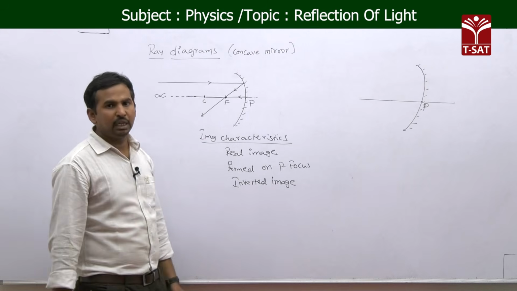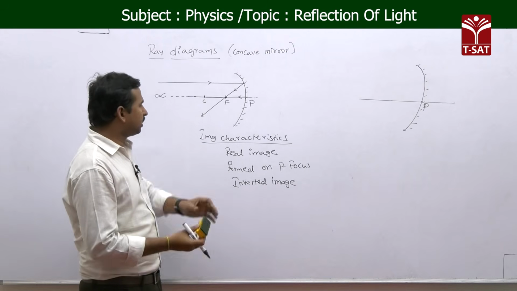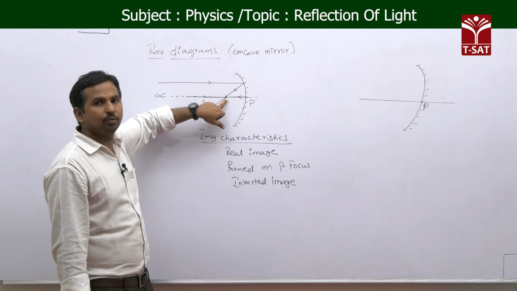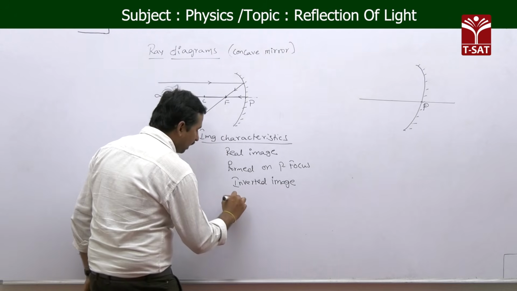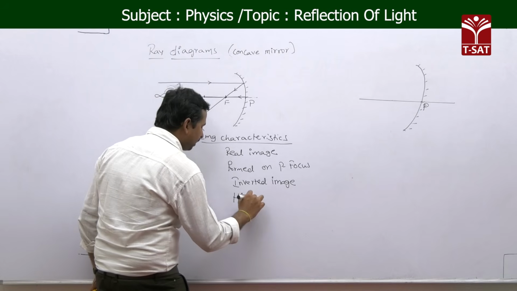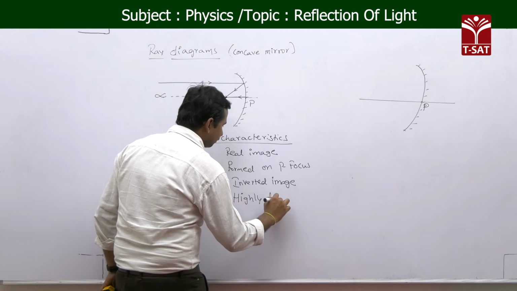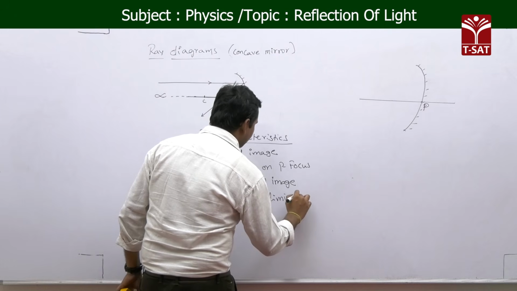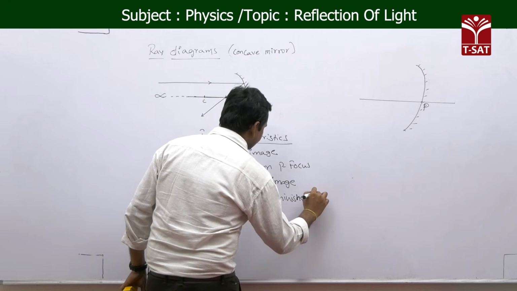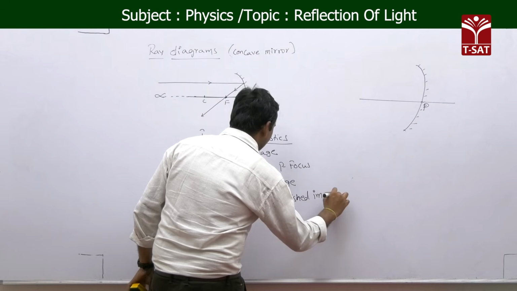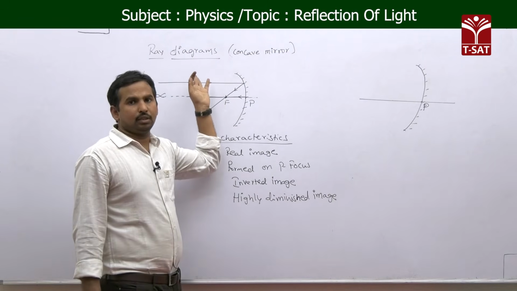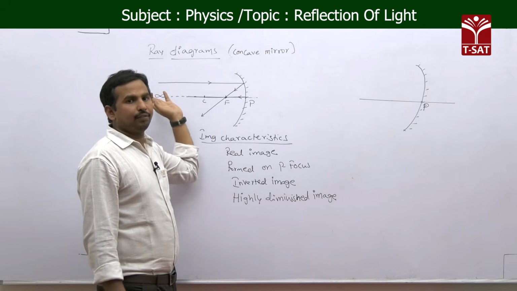And if you observe the size of the object here, the size of the image is like a point, which means we are getting a highly diminished image. Okay, it is forming a highly diminished image. These are the image characteristics formed by the first case, when the object is at infinite distance.